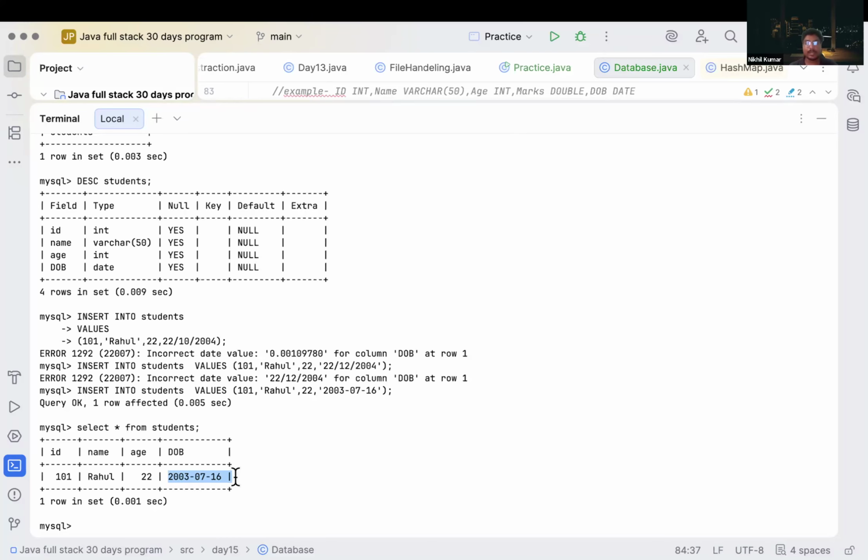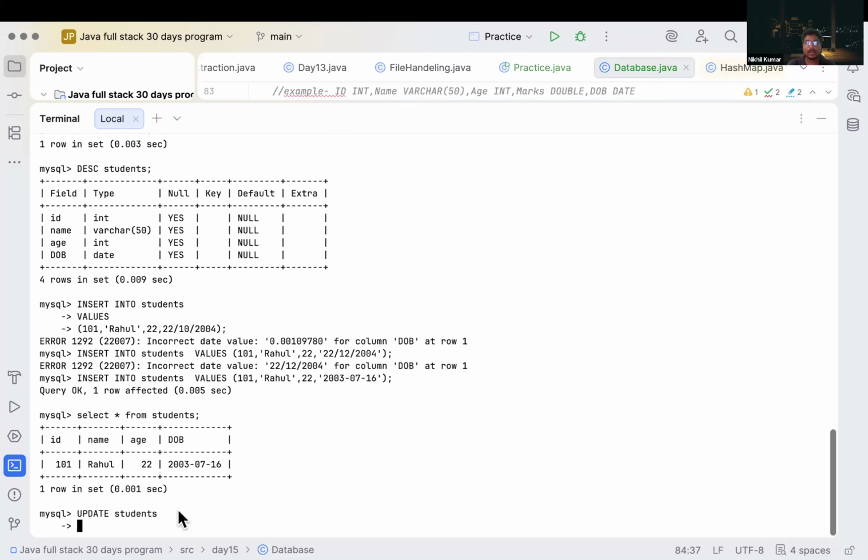After that, we can update some data as well. If we have to update our data, what can we do? We have a command we can use: update students set. We will change the age here, so we will write age equal to 24.